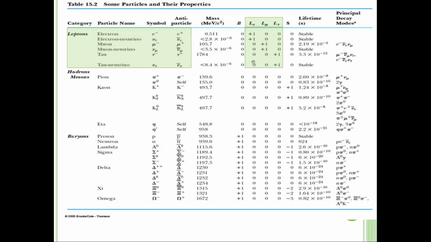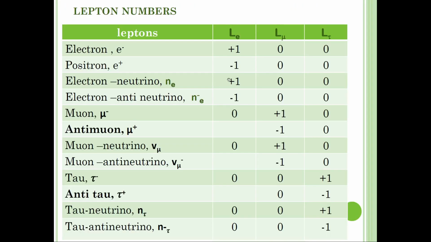So +1, -1. It is also the same for the others: muon +1, anti-muon -1, and then neutrino +1, anti-neutrino -1. Also the same for tau lepton: +1, anti-tau -1, neutrino +1, tau anti-neutrino -1.